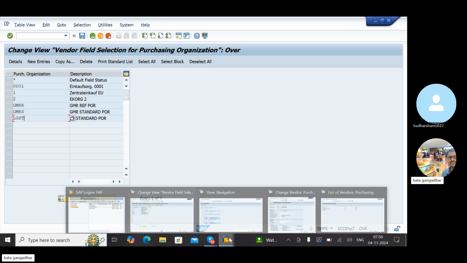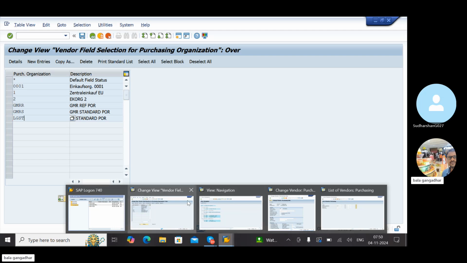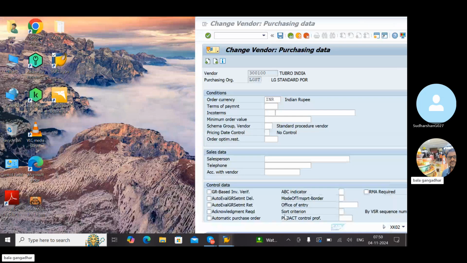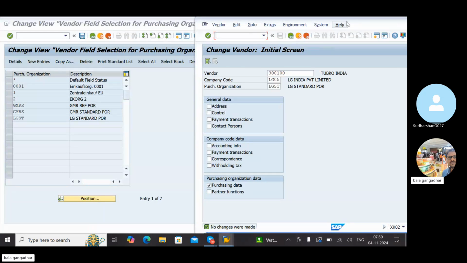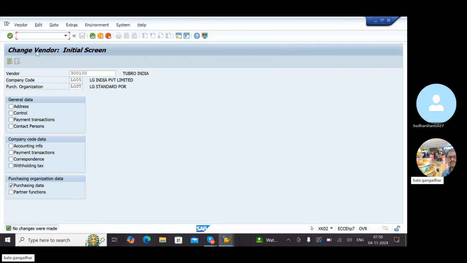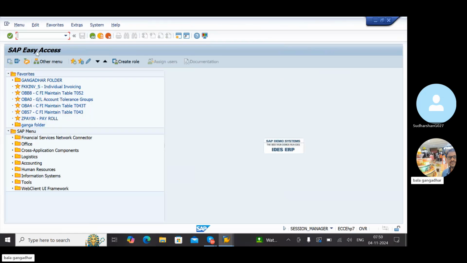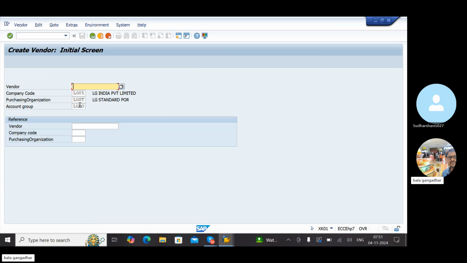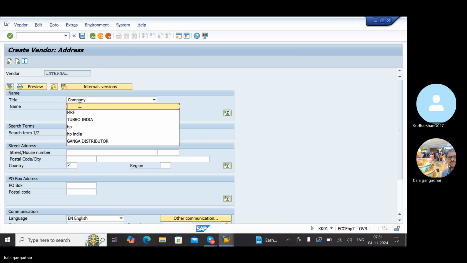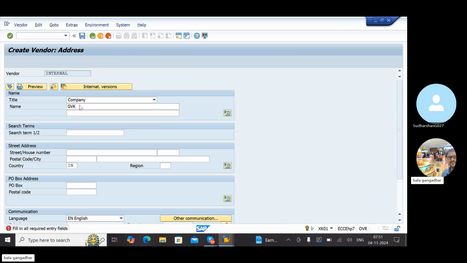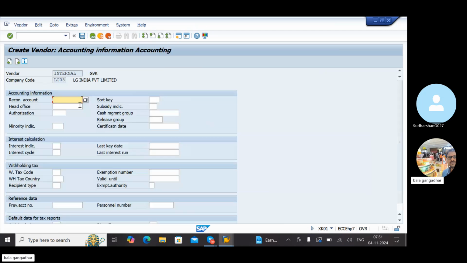Now let me retest once again. I'll create a new vendor with XK01, same steps. Enter.